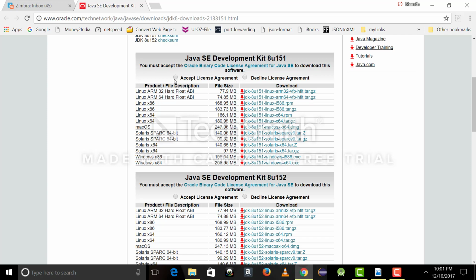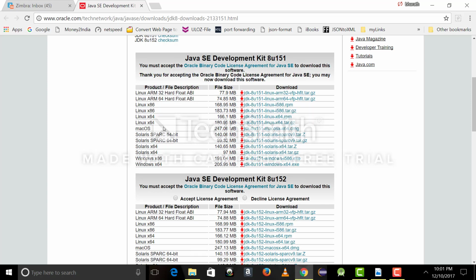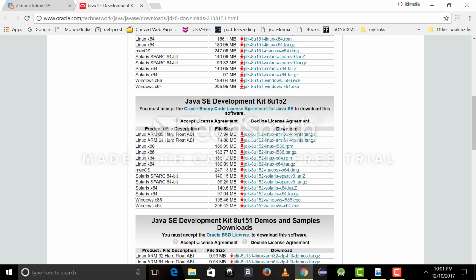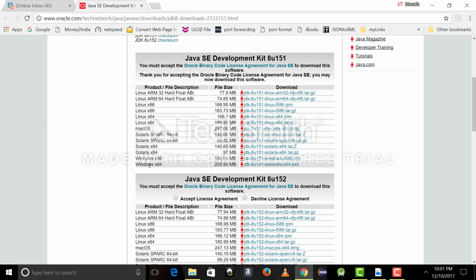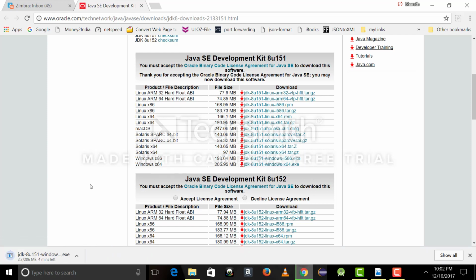So go here. Click this radio button, accept license agreement, and click the corresponding file for your system. If you have Windows, then this is the one. This is for 64-bit, and there is also this one, x86, that is for 32-bit machines. So based on your machine, select the corresponding file. My machine is 64-bit Windows, so I'll be selecting this one, the last one. Just click that link and it will start downloading.